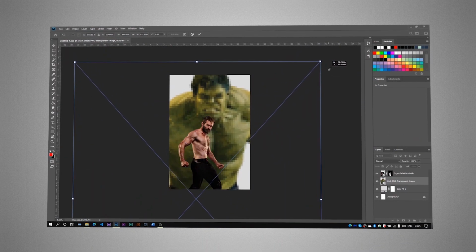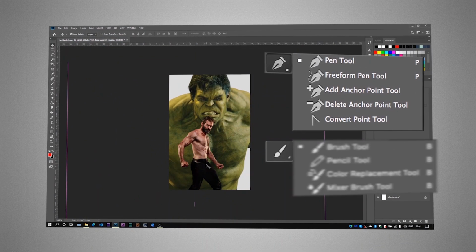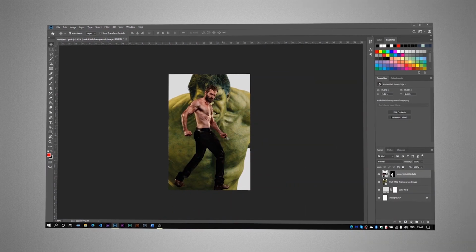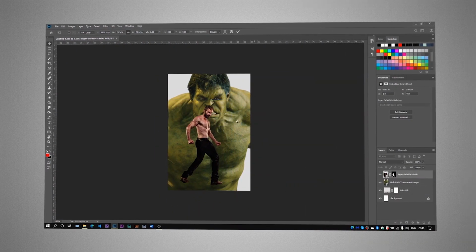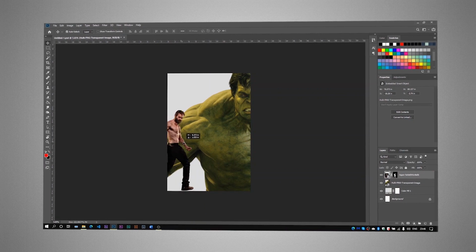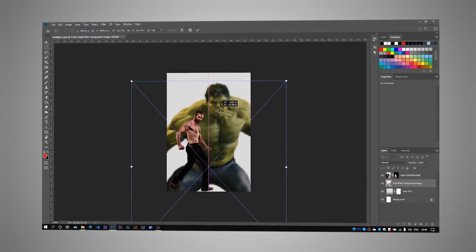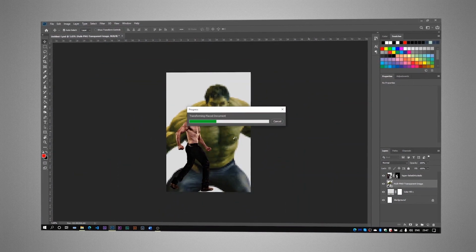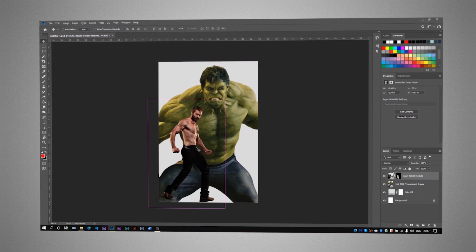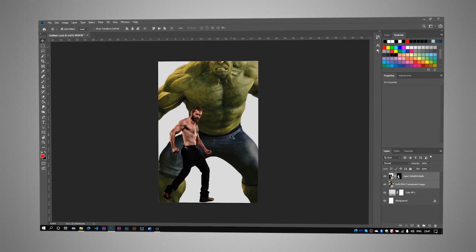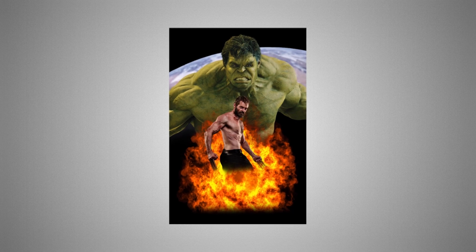I have already masked both out using the pen tool and the brush tool. Right now I am planning how to position everything, the layout of the poster. I know that Wolverine will be in the foreground and Hulk will be behind him. This is the layout I decided upon.